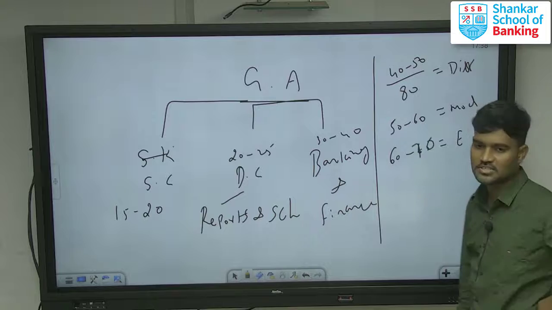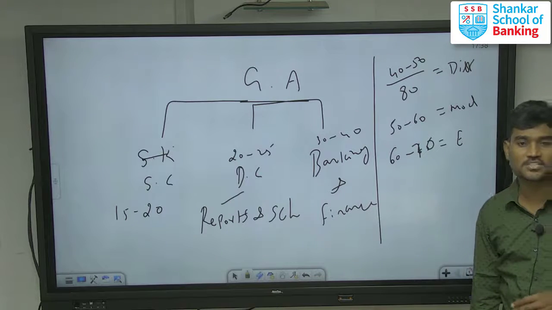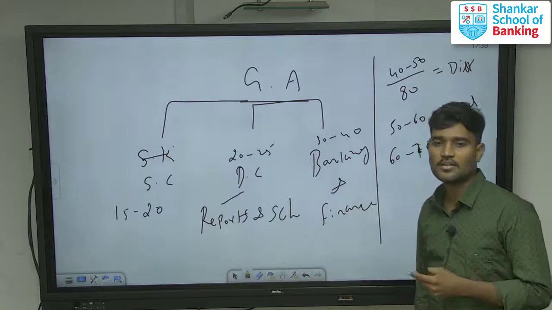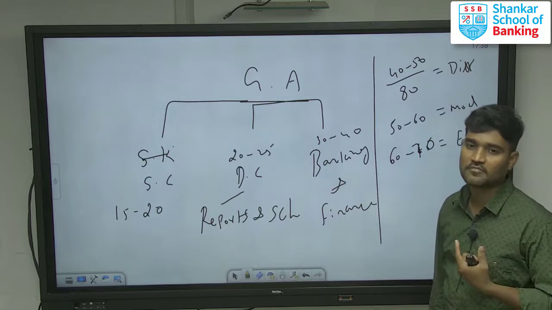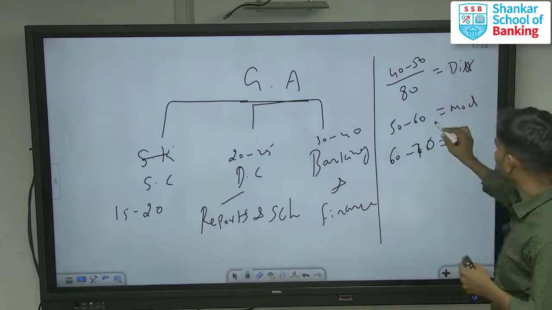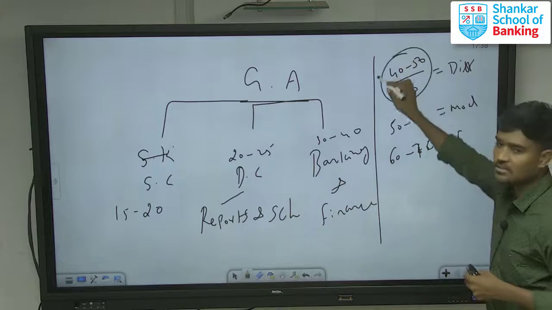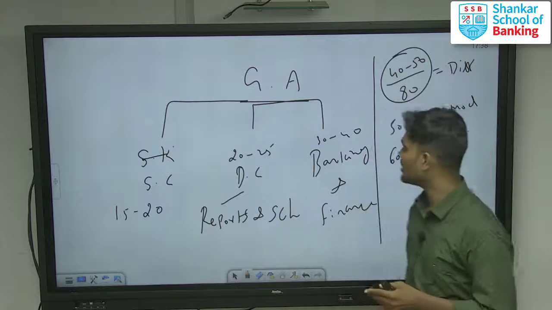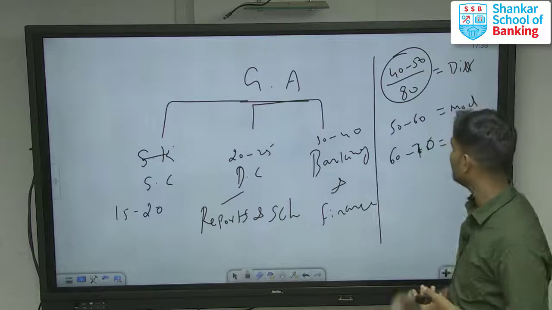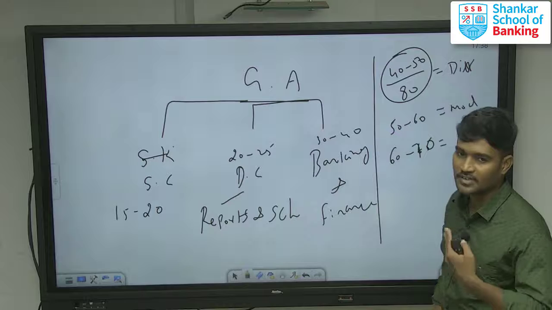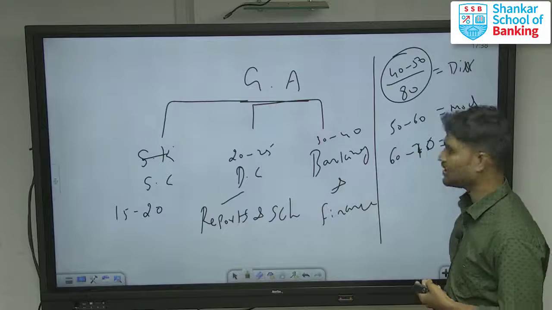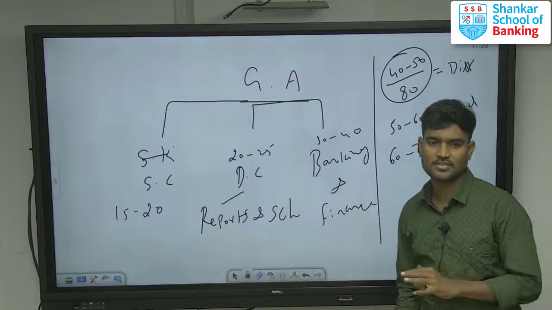This is the strategy to crack the examination. In 2021, out of 200, the cutoff was 66 point something. If you secure 40 to 50 in this section, you can easily clear the remaining sections and the overall cutoff too. That is the number of questions to attempt.